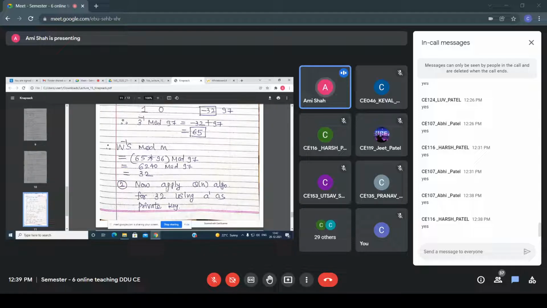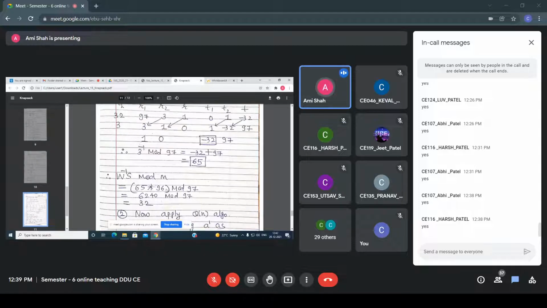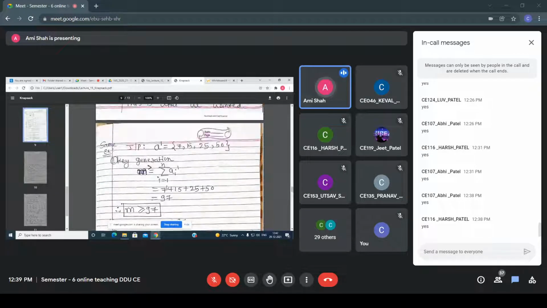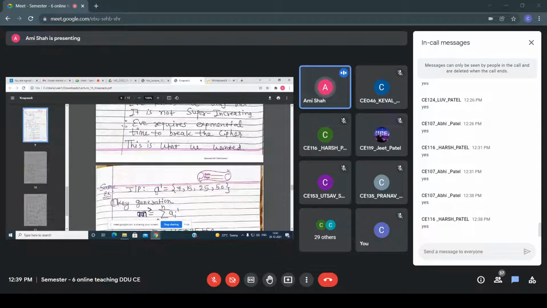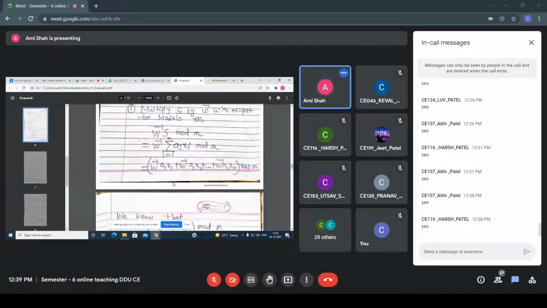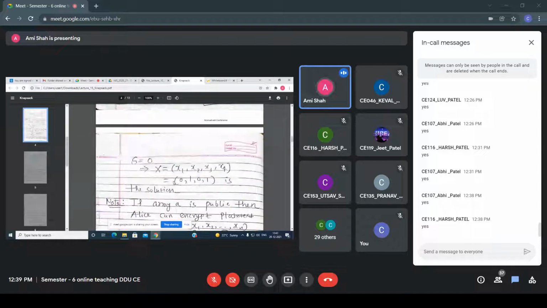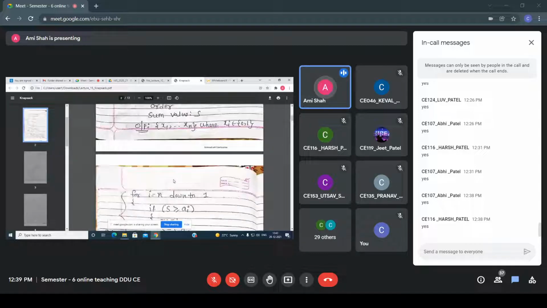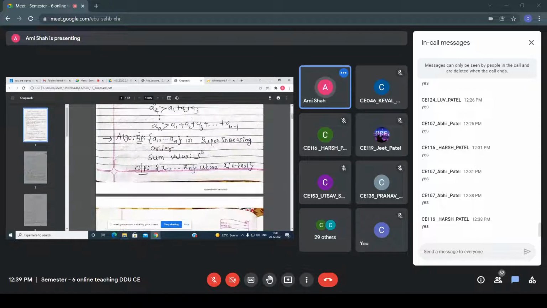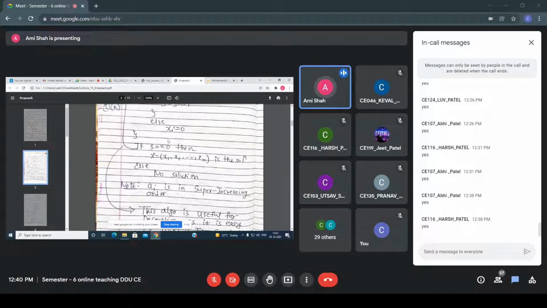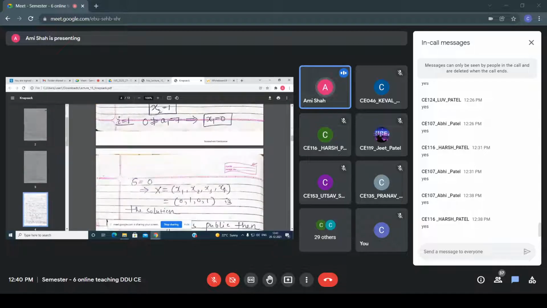Now Bob uses its own private key, right? So Bob uses this super increasing sequence A dash. So now see here, Bob has this S, as well as the super increasing sequence. So what will Bob do? Bob uses this algorithm, and now Bob gets x1 to xn, which means the plain text.